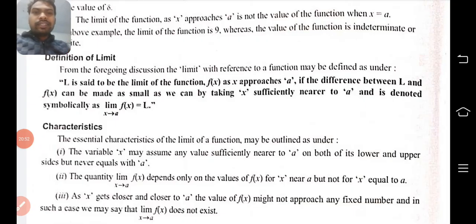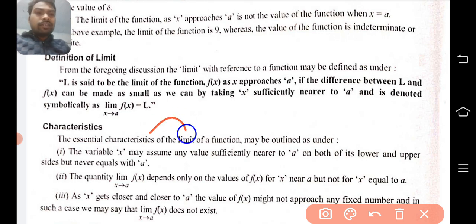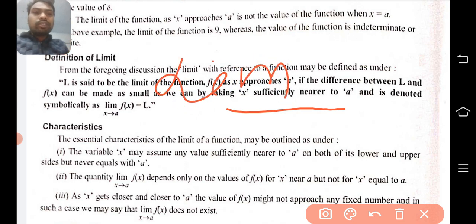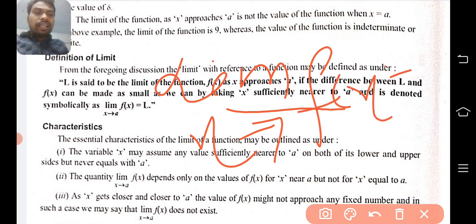So let's see what is the definition of limit. L is said to be the limit of the function f(x) as x approaches a, if the difference between the limit and the functional value can be made as small as we can by taking x sufficiently nearer to a. It is denoted symbolically as limit x tends to a of f(x) equal to L.